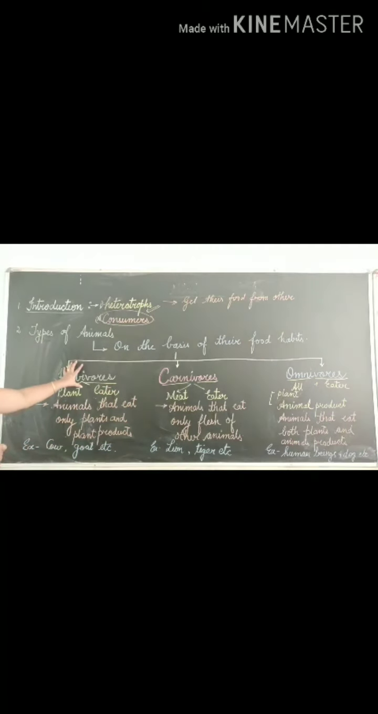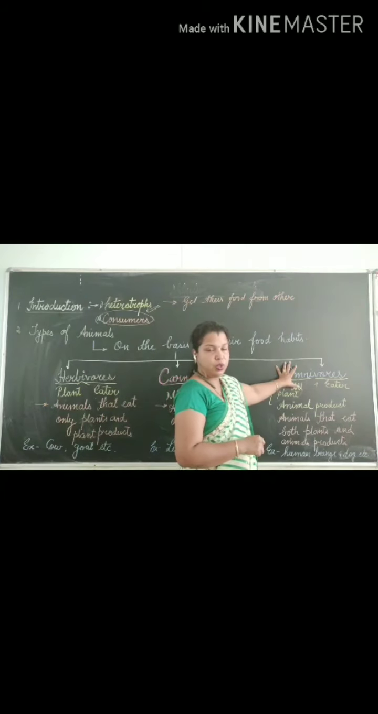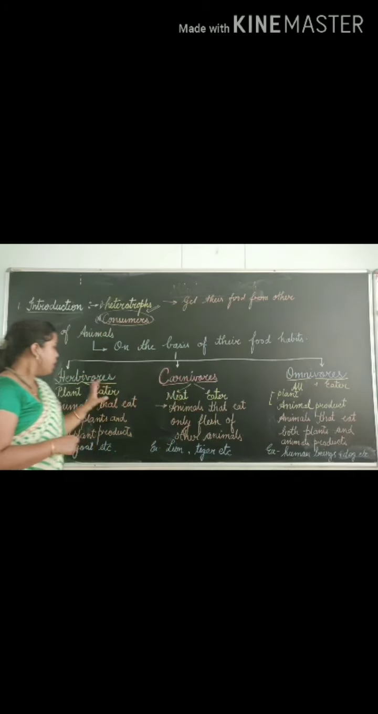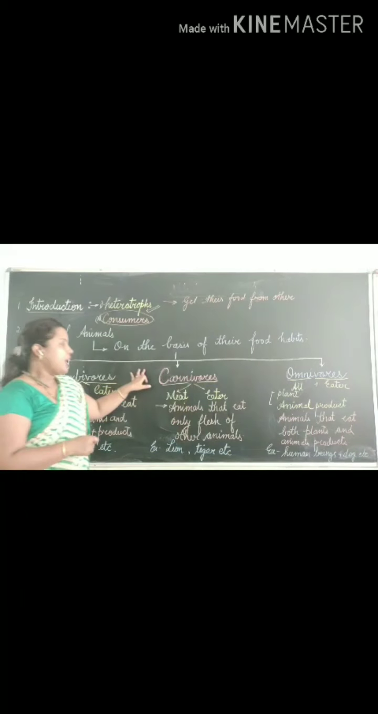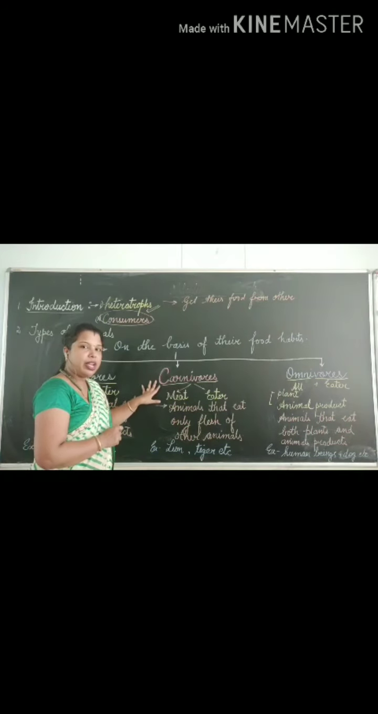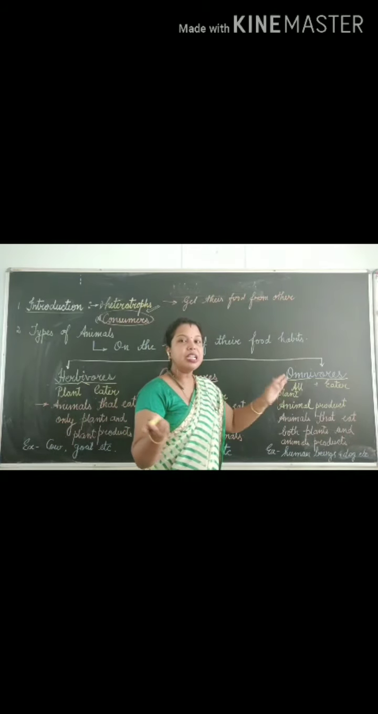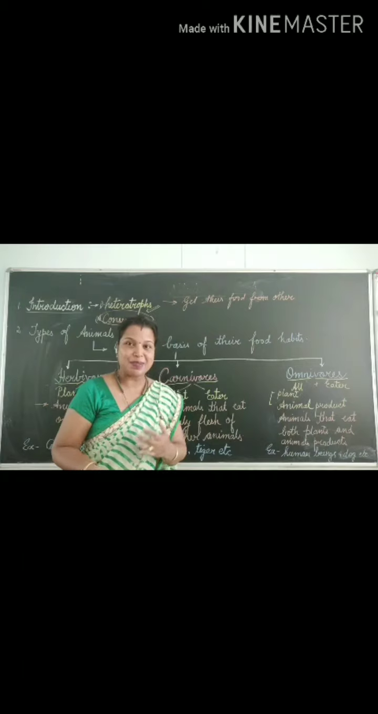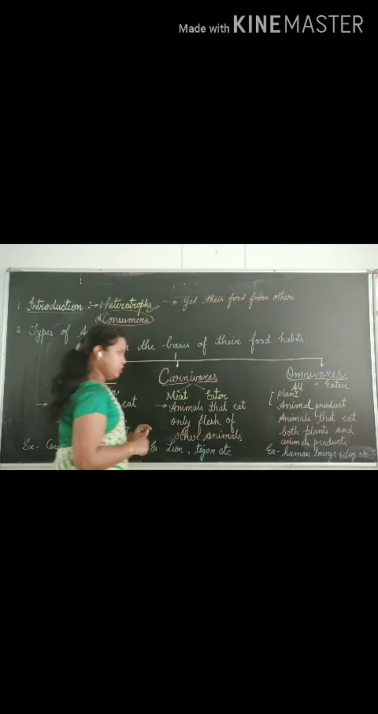Number 1, herbivores. Number 2, carnivores. And number 3, omnivores. I tried to show the color also. Herbivores are green in color, so I present green here. Carnivores, the blood is red, so I tried to write in red color. The omnivore is a mixing of the red and green, eating both plant and animal. That's why I tried to write with the blue chalk also.